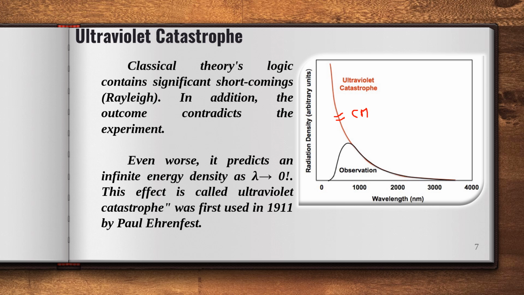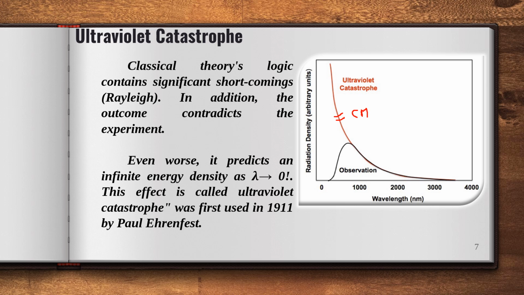It is an even worse theory to explain the observation, especially for the higher frequency side. As lambda approaches 0, we are expecting infinite energy, but here it is the lowest energy. The difference in the higher frequency side between the classical and the observed spectra is called the ultraviolet catastrophe, and it was first used by Ehrenfest in the year 1911.